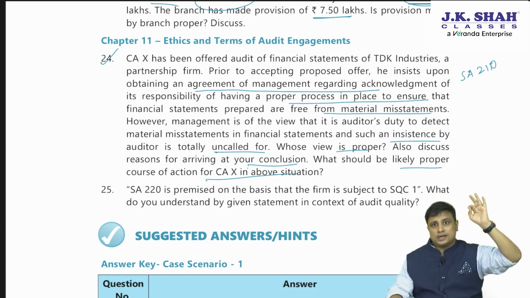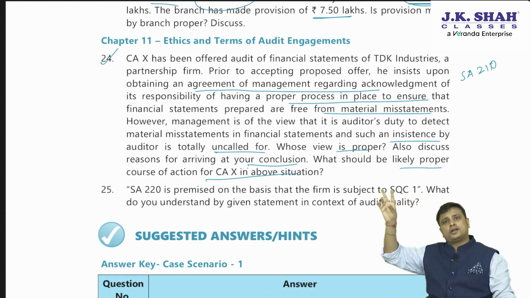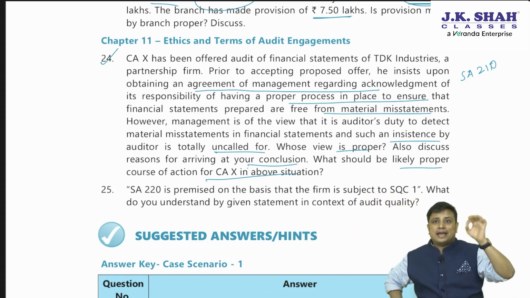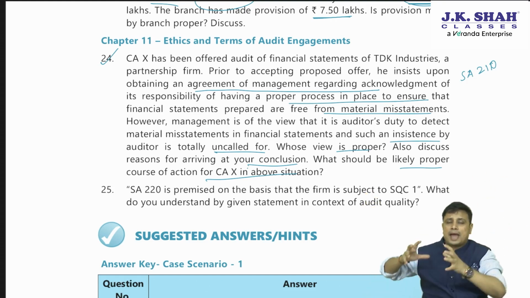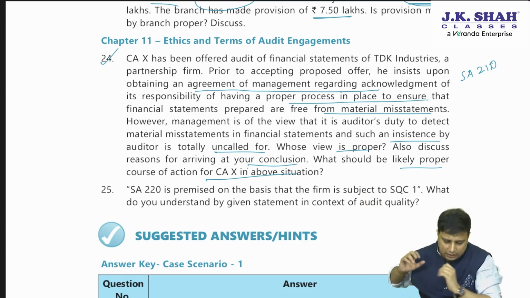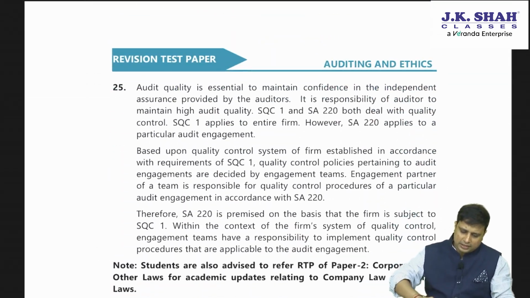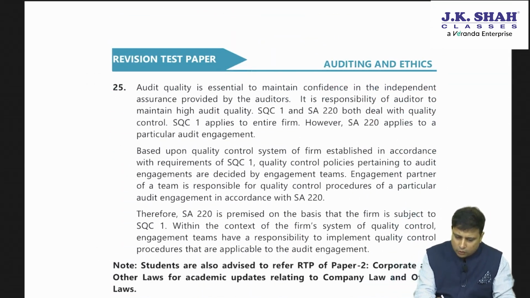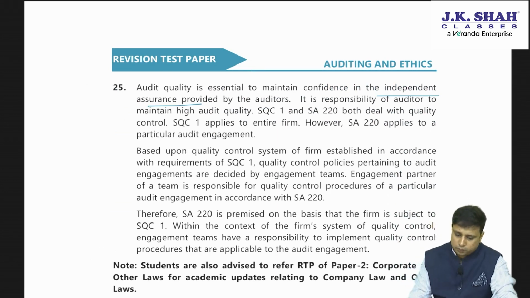See, SA 220 is applicable only for audit, but SQC is applicable for audit, review, assurance and related services. SQC is applicable to my entire firm, but SA 220 will be applicable only to my engagement team. So audit quality is essential to maintain the confidence in the independent assurance provided by the auditor. It is the responsibility of the auditor to maintain high quality.